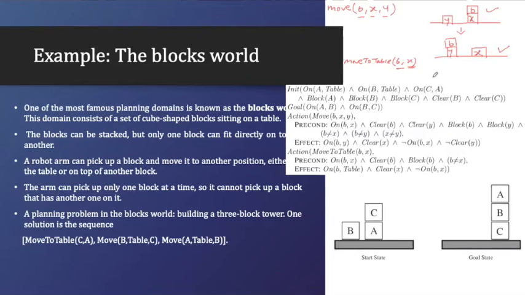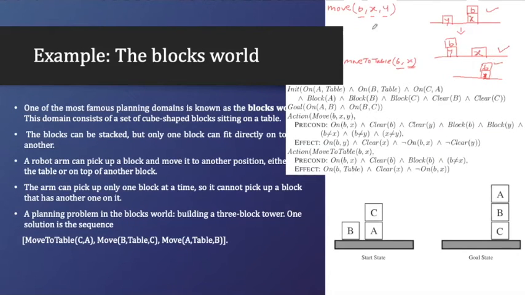What is the precondition we have? We have X like this, we have B like this. So this is B, this is X. B is on X. This is my precondition: B is on X. B is clear, meaning on top of B there is nothing. B is a block, and B is not equal to X.